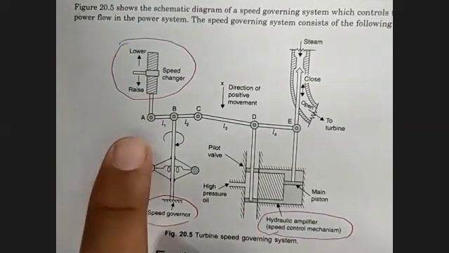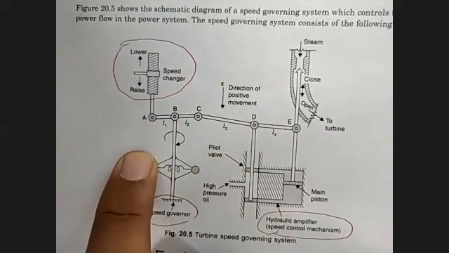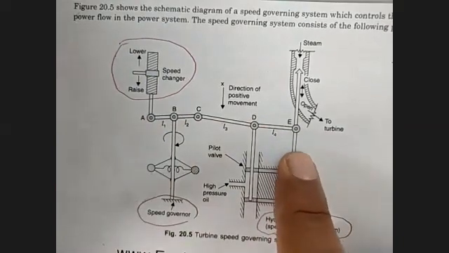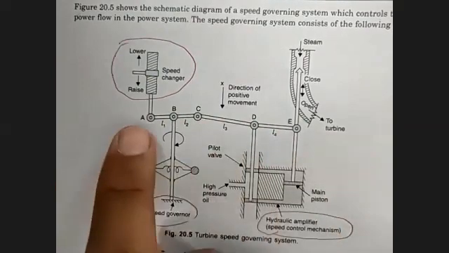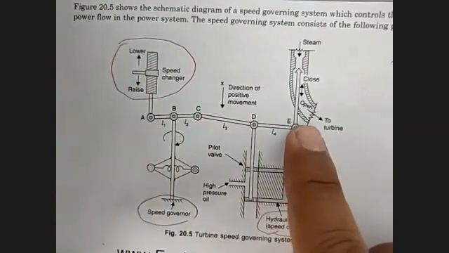And these are opposite. When A will be lowered, E will also be lowered. And if A is upward, then this E will also move upward.